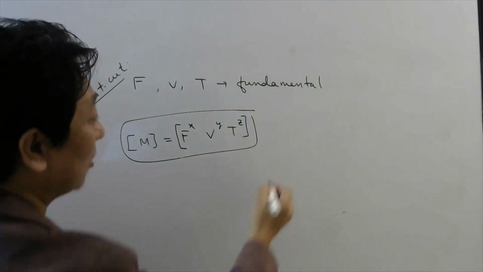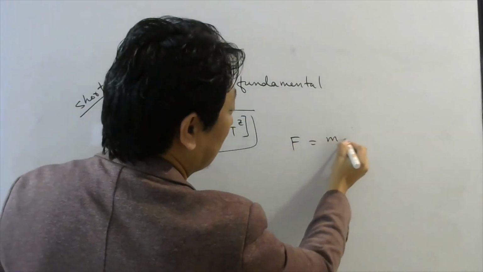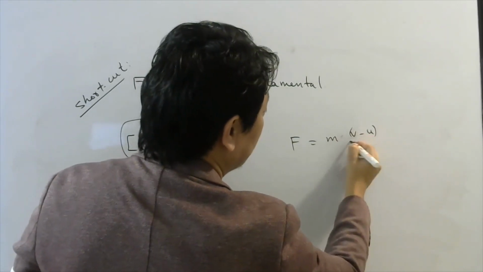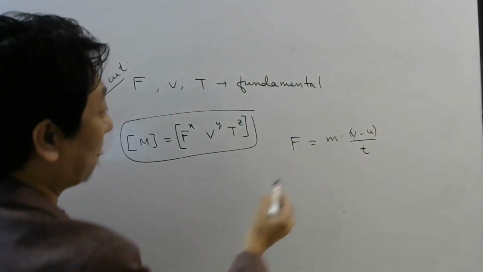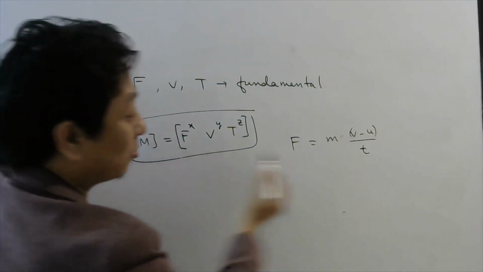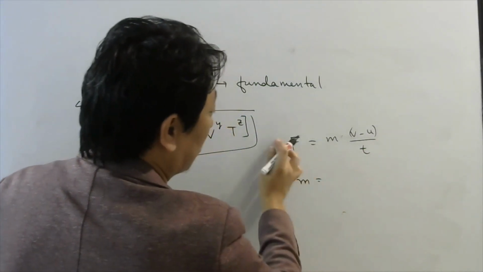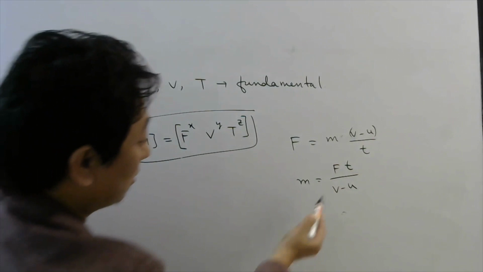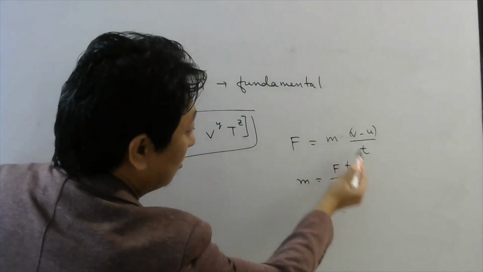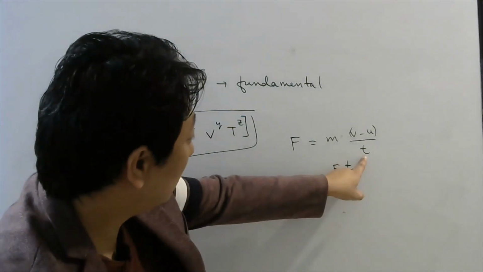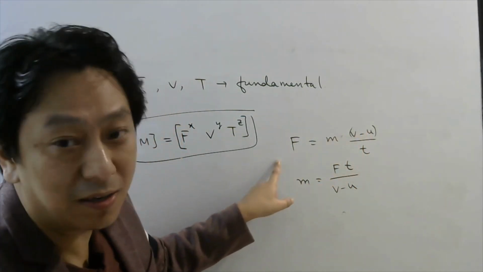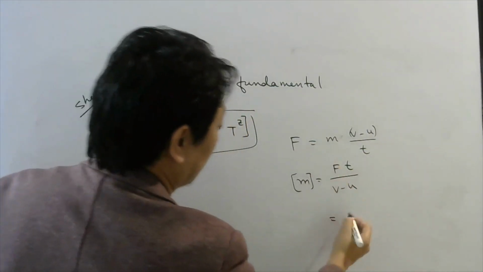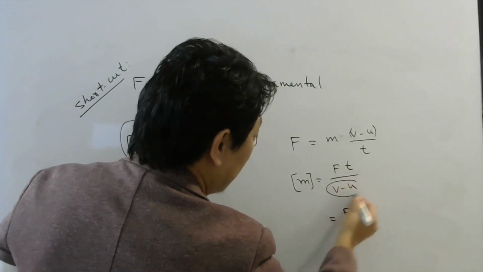Then if you think carefully, you already know that F equal to ma. And a, you know, is change in velocity by time, isn't it? So they want you to write the dimension of mass, right? So bring mass on the left hand side. If you cross multiply, it will be force into T divided by V minus U. Check once. If you cross multiply, M into V minus U equals force into time. So I cross multiply T here and V minus U I bring downstairs.